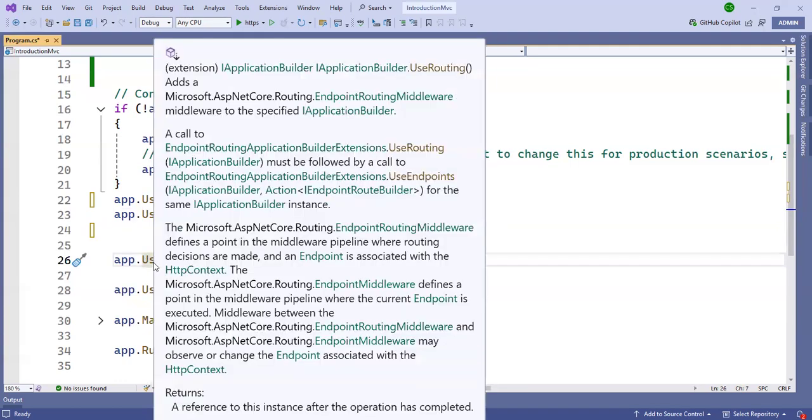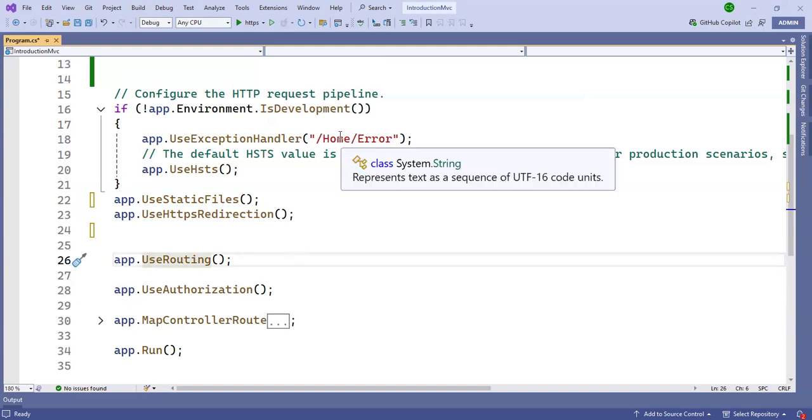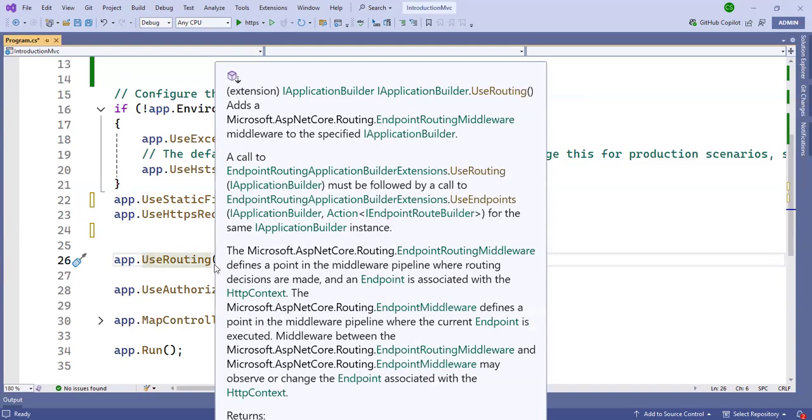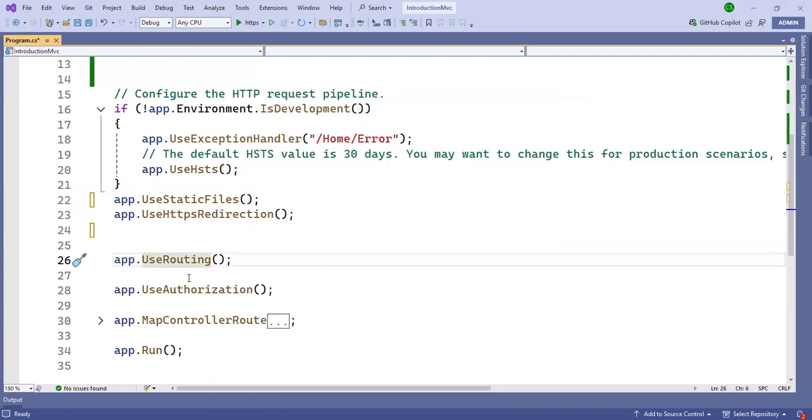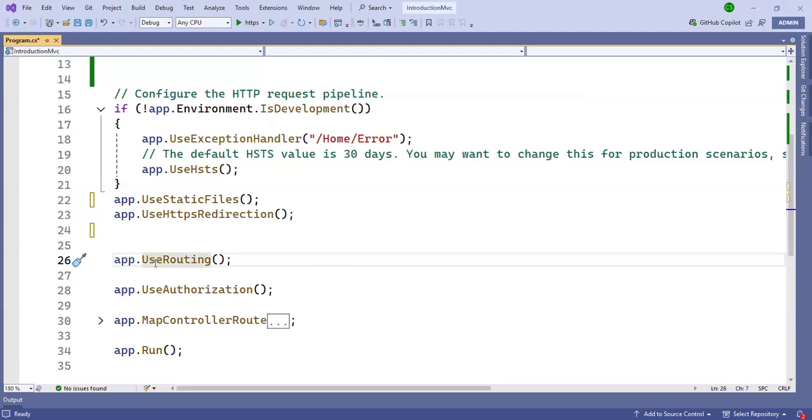Then UseRouting. Suppose we have multiple controllers and actions. According to the action and controller, routing happens.